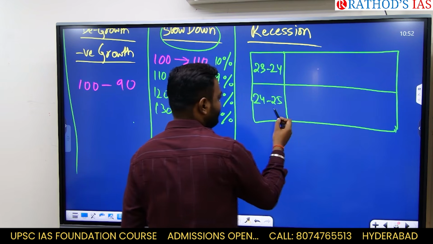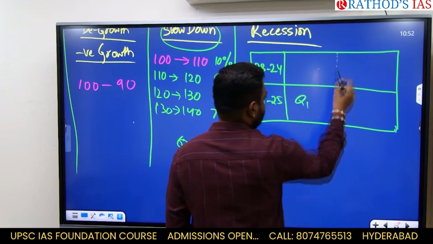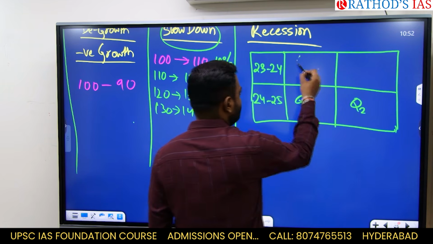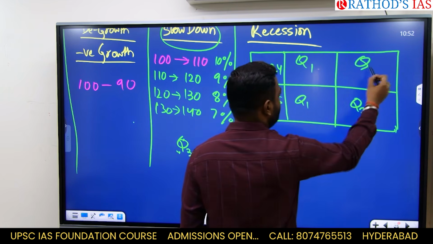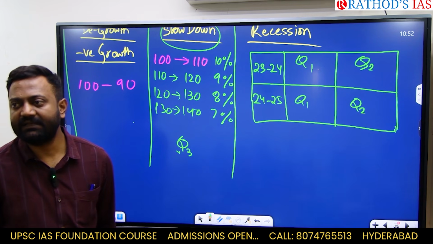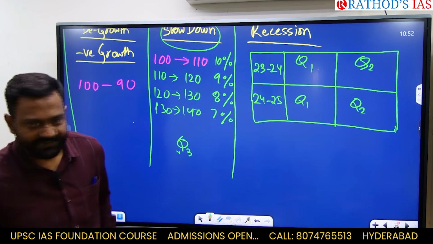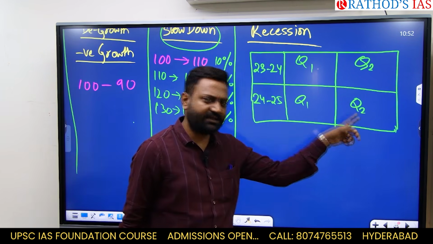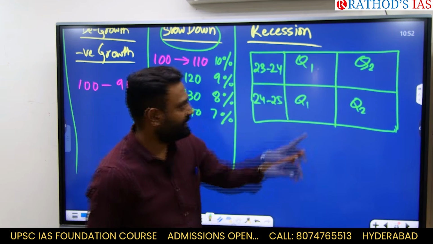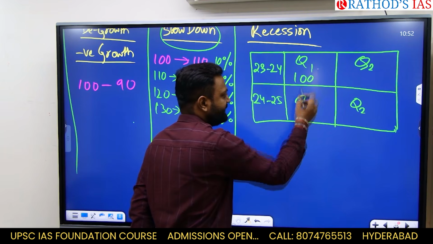I check quarter 1, then I check quarter 2 also. What I am saying is, you are facing recession if in two consecutive quarters the size of the GDP comes down. That means in quarter 1 of 23-24 the size of GDP was 100, it came down to 90.